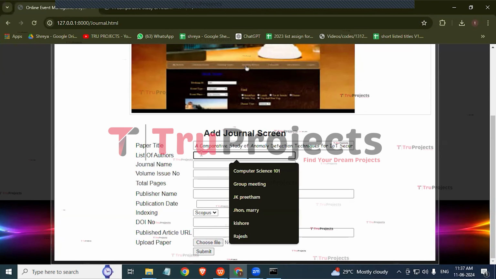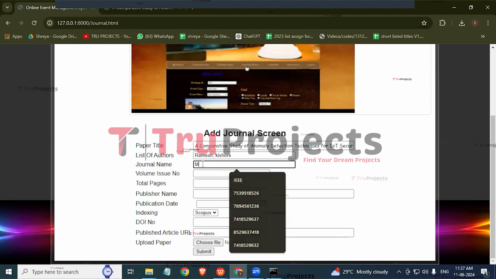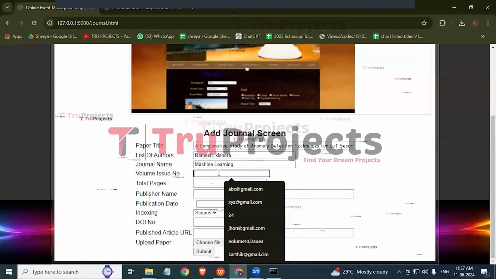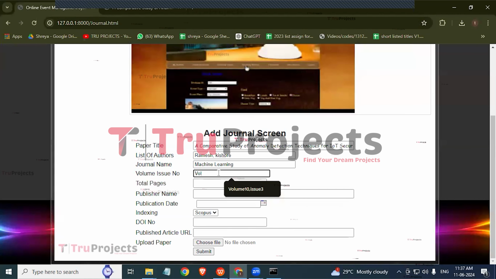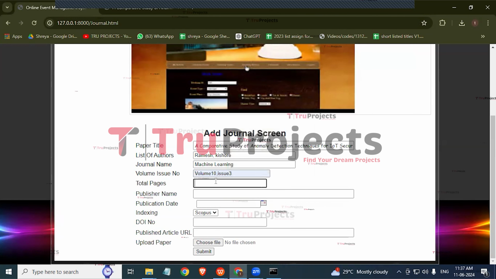Here we need to provide the list of authors. So the authors would be Ramesh and Kishore. And here we need to provide the journal name. So the journal name is machine learning. And the volume number is 102. And here we need to provide the total pages. So the total pages are 15.